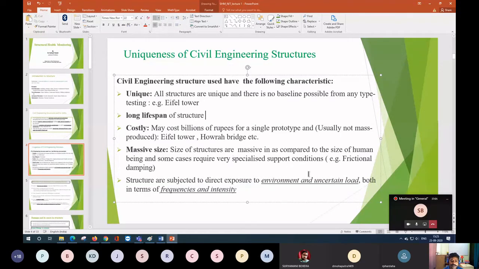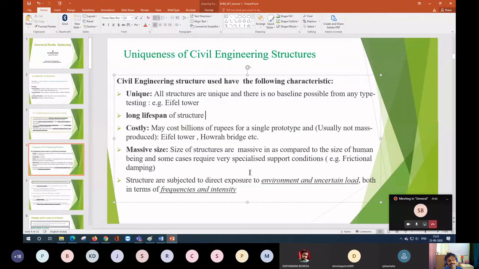So here our structure is also subjected to various environmental degradation, uncertain load, and the frequency and intensity of the loading are also different. If you think of bridges, one bridge may get damaged for one reason, but another bridge may get damaged for other reasons, because the environmental impact and loading impact are different. So you cannot judge the main cause of damage for all bridges.